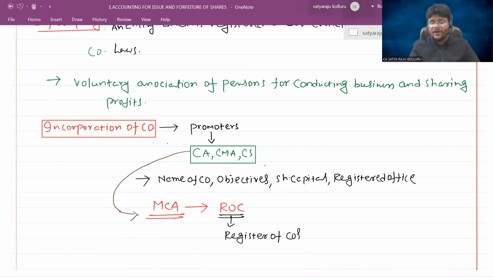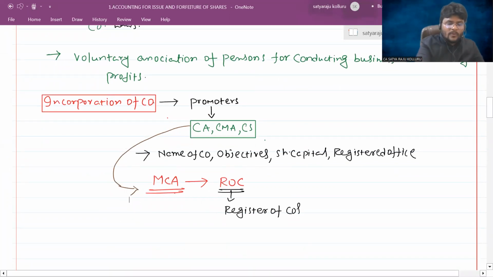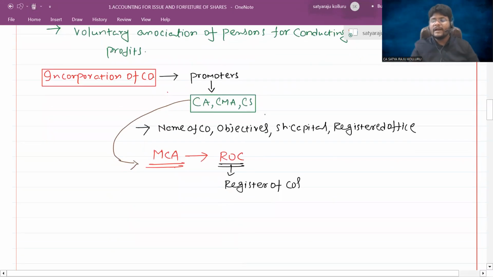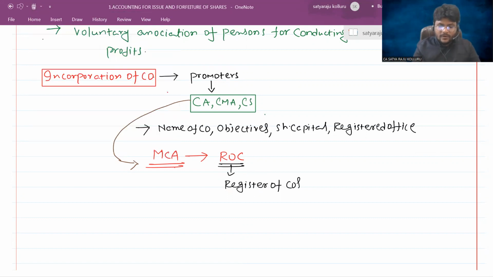After uploading all these things, they will approve my forms and incorporate the company. Once the company is incorporated, it is taken into the database of the entire list of companies. Then they will release one number called the CIN number, which is known as the corporate identification number. They will approve the company name and release the CIN number. The date on which the CIN number is released is technically known as the incorporation date of the company.